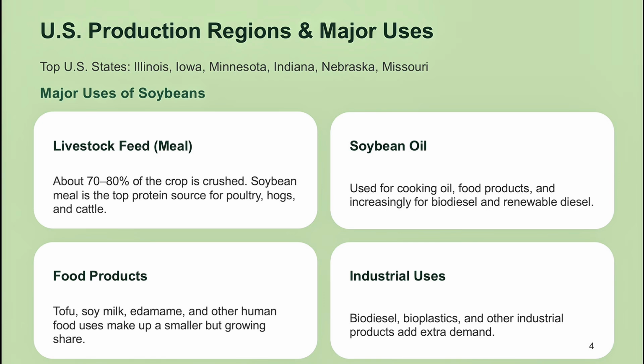US regions and major uses. Here in the United States, the big soybean states are Illinois, Iowa, Minnesota, Indiana, Nebraska, and Missouri. Most of the crop does not stay as whole beans. About 70 to 80% gets crushed into two main products. The first is soybean meal, which is the number one protein source for livestock feed, especially for poultry, hogs, and cattle. The second is soybean oil, which is used for cooking oil and more for renewable diesel and biodiesel. A smaller share goes into human food products like tofu, soy milk, and edamame.